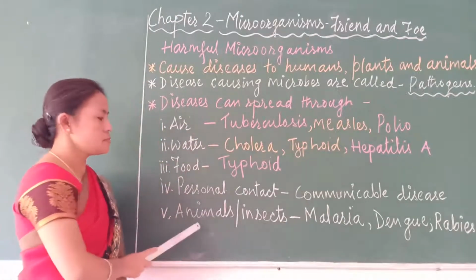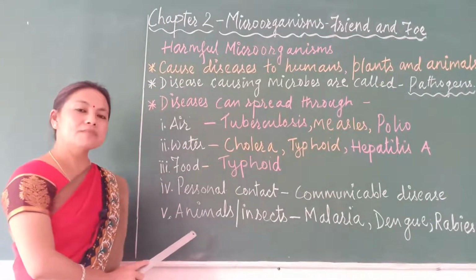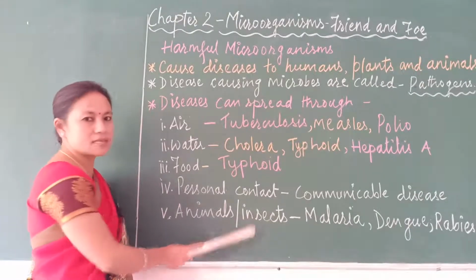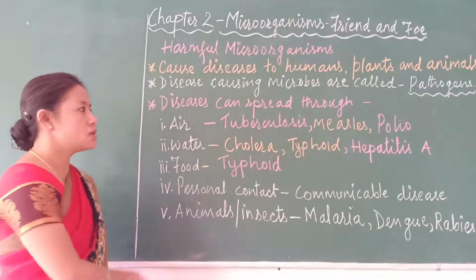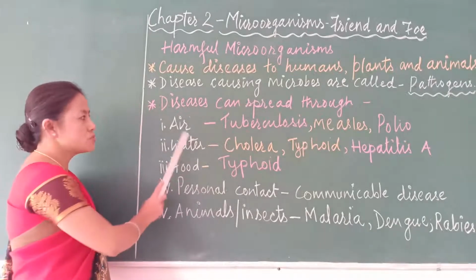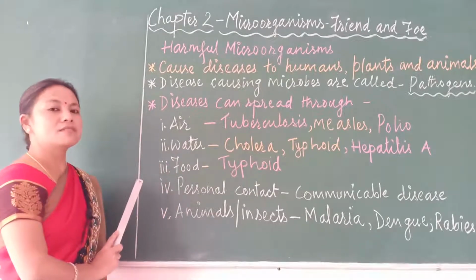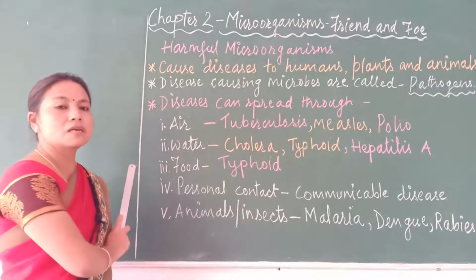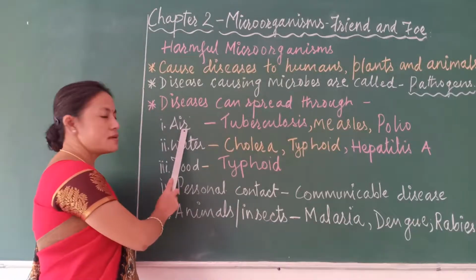Some of the microorganisms may also spread through certain animals or insects. Now let us see an example of each type of microorganism which spreads through such media. Let us first understand what kind of microorganisms spread through air and what the diseases are.